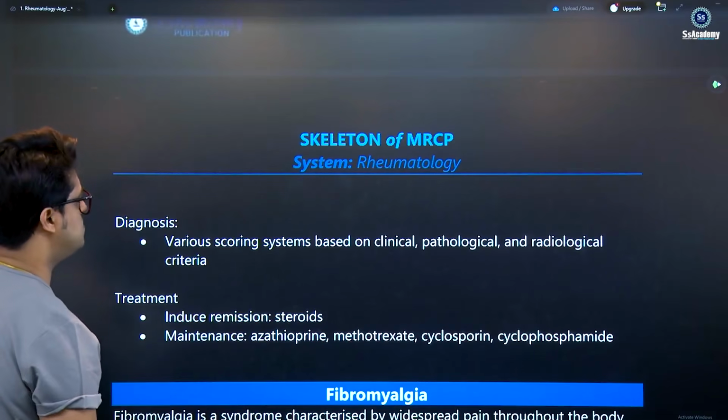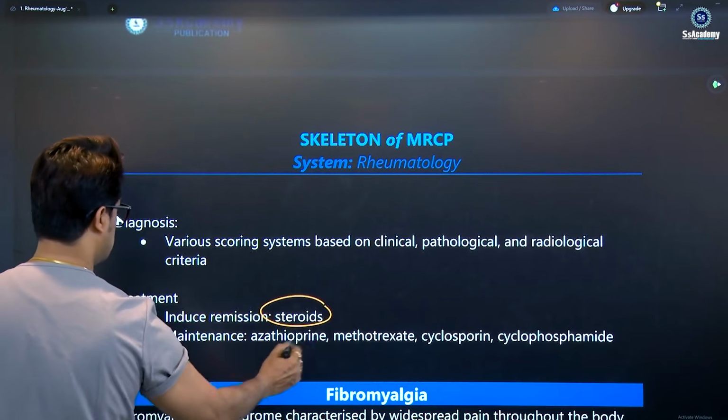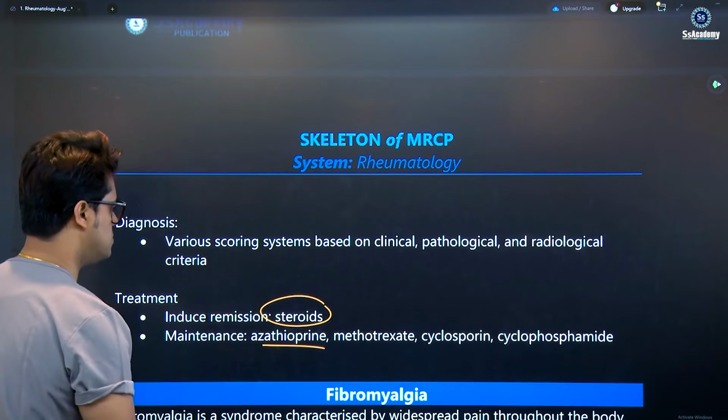Diagnosis uses various scoring systems based on clinical, radiological, and pathological findings. Treatment includes steroids for remission, and azathioprine, methotrexate, and cyclosporine.